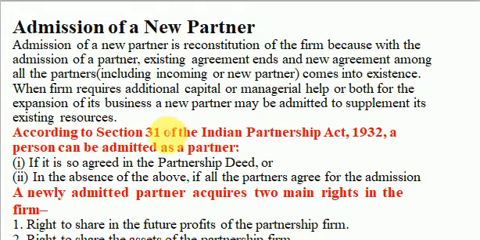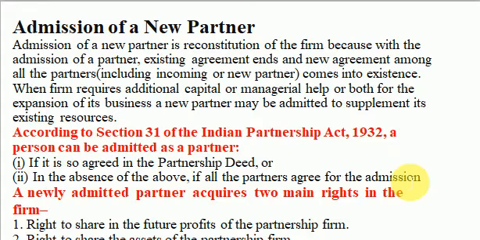Now, according to Section 31 of the Indian Partnership Act 1932, a person can be admitted as a partner if it is so agreed in the partnership deed, or in the absence of the above, if all the partners agree for the admission of a new partner. So we have seen that if there is a need of additional capital or better managerial ability or both, there is sufficient reason for any partnership firm to take new persons as partner.